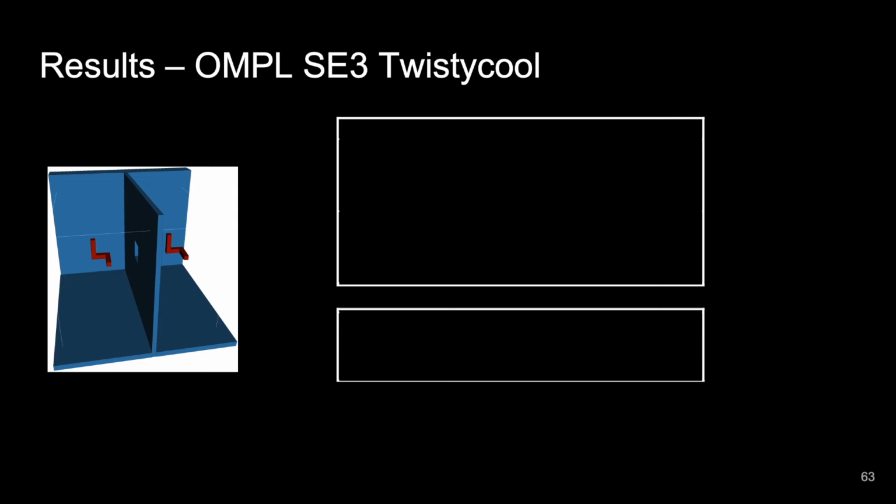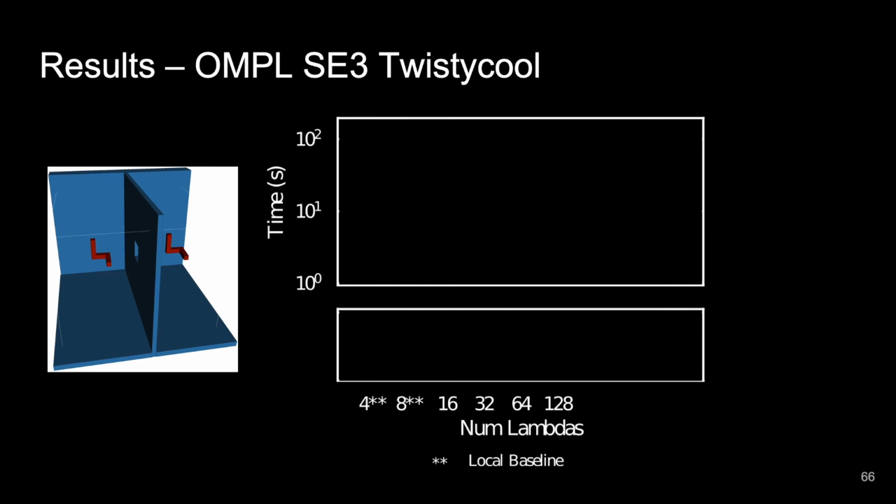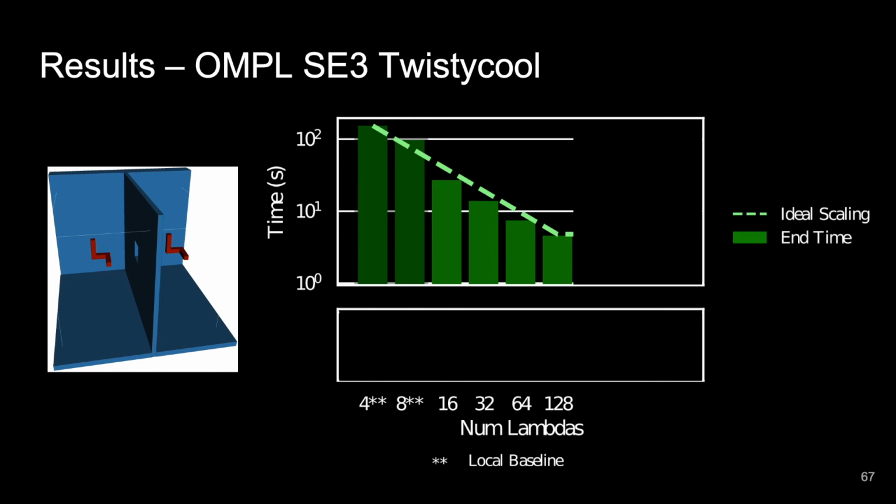The next set of graphs we show have more to do with parallel efficiency. On the x-axis, we have the number of lambdas from 16 to 128. We also have two local baselines of 4 and 8 cores. On the y-axis of the first graph, we have the time to complete the algorithm on a logarithmic scale. We see that we get pretty good scaling up to 128 lambdas with this method.